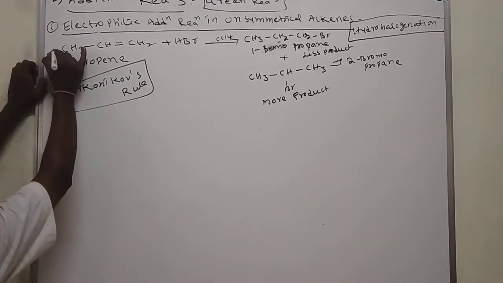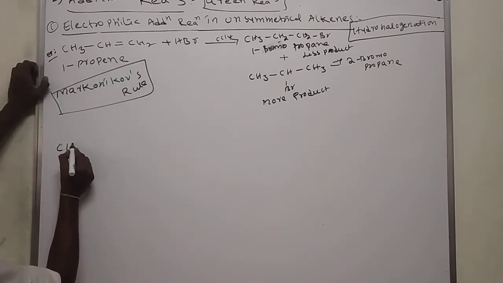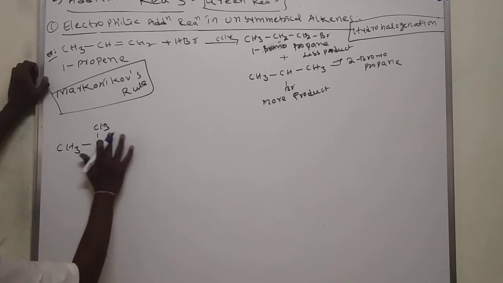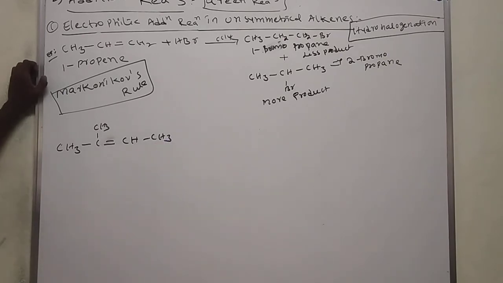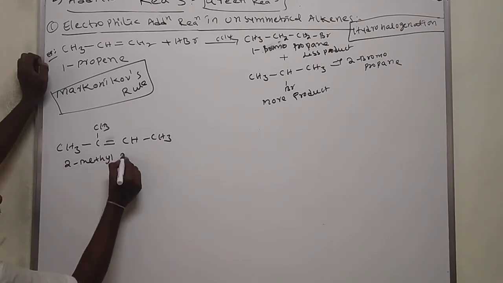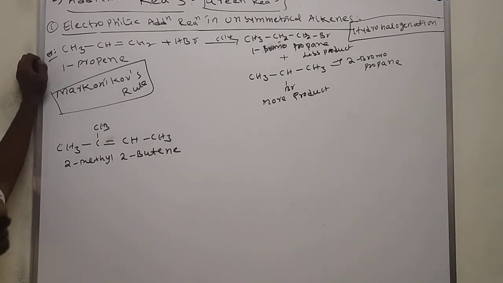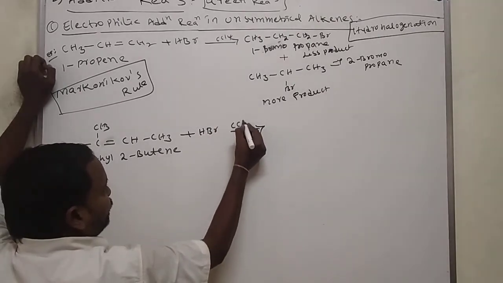Here I am taking one more example. CH3, CH3, C double bond, CH3. This is also an unsymmetrical alkene. This we call 2-methyl-2-butene. Just add HBr in the presence of CCl4.